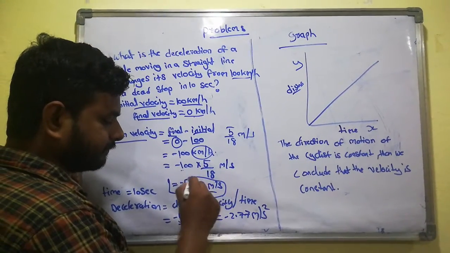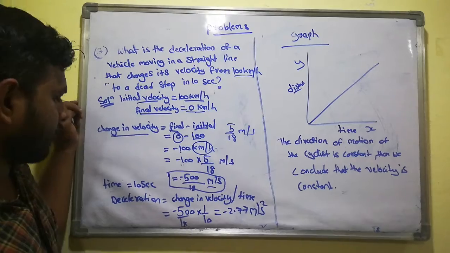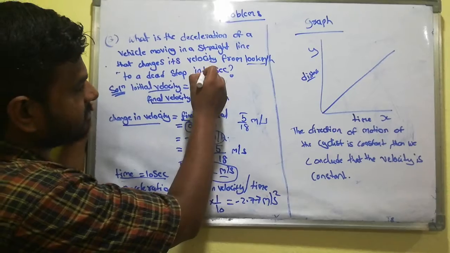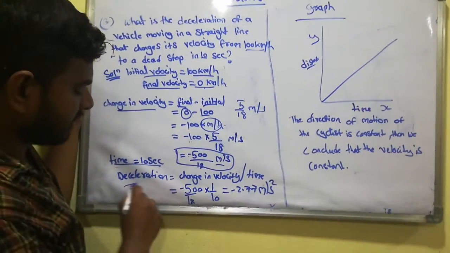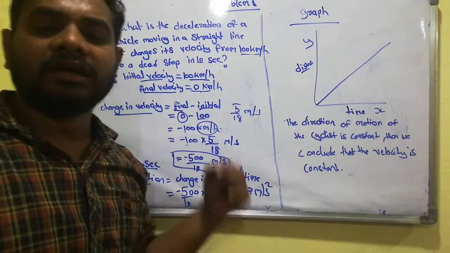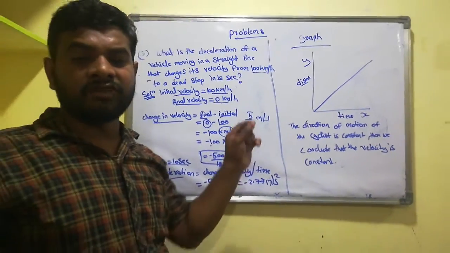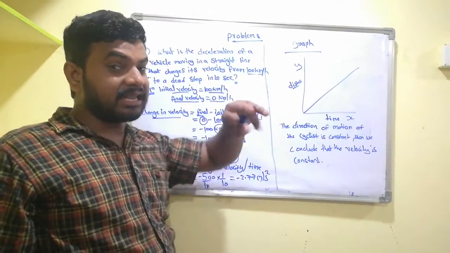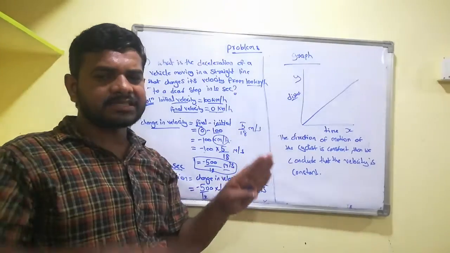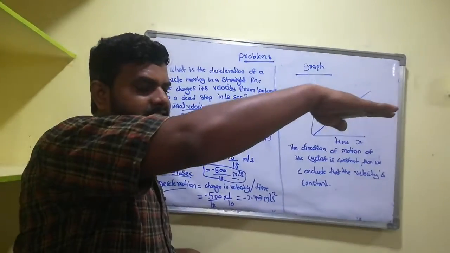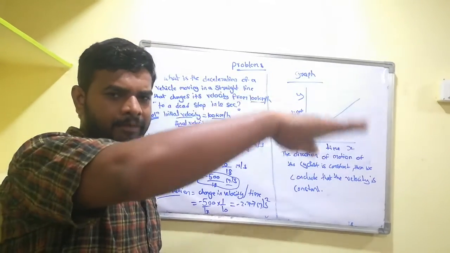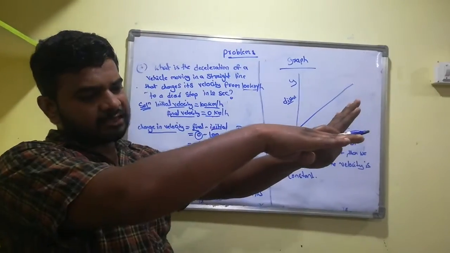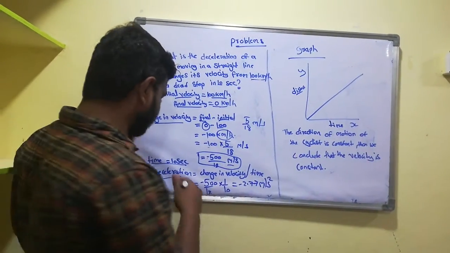You got this one. After this, you calculate the time. How much time is taken? The time given here is 10 seconds. Okay. What is the definition of deceleration? The rate of change of velocity with respect to time is called deceleration. Acceleration and deceleration are different. Acceleration means they are moving faster. Deceleration means the speed is low, we are reducing the velocity. So remember the difference between them.